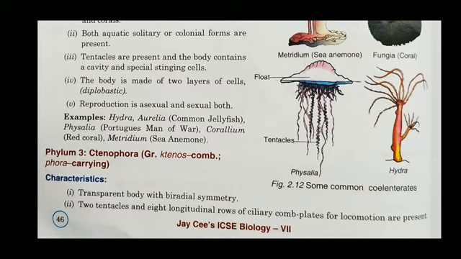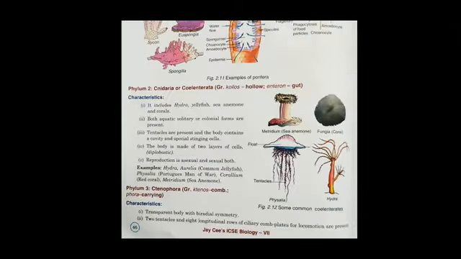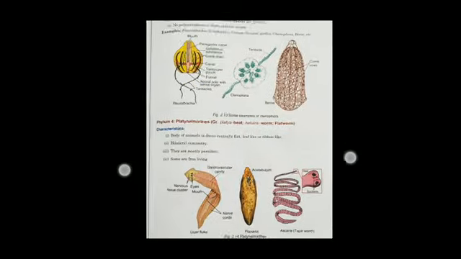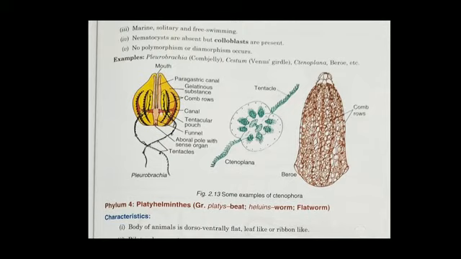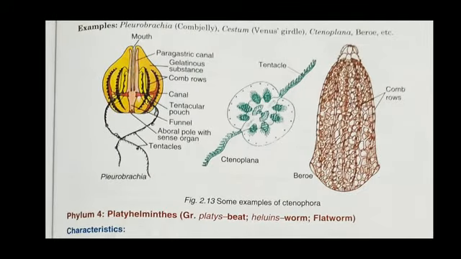They have a transparent body with biradial symmetry, 2 tentacles, 8 longitudinal rows of ciliary comb plates for locomotion. And the examples are comb jelly, Venus girdle, cestum, and you can see them in the figure given here.